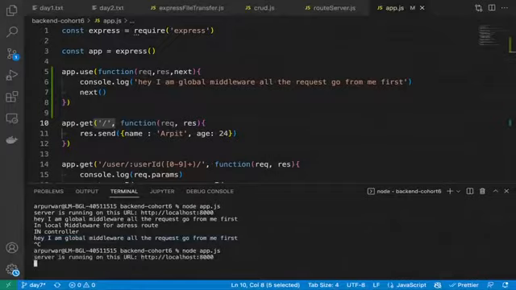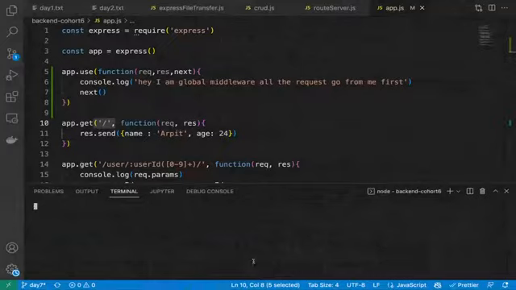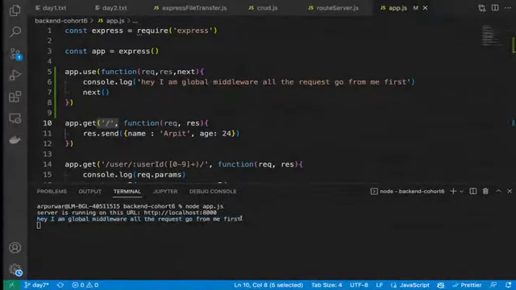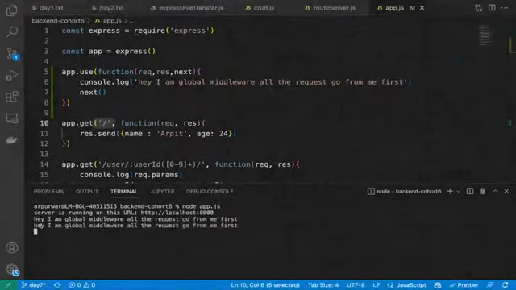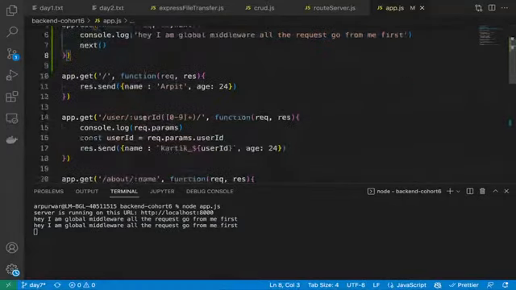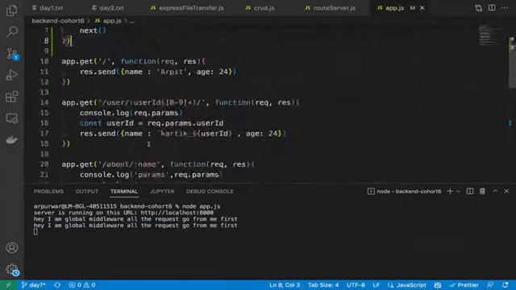Let me run the application again, guys. Now I have started the application again. Let me clear the logs. And now let me run it. Node app.js. And let's hit this API again. Yeah, you can see, hey, I am global middleware. All the requests go from me first. Correct? So let me refresh it again. It will again say, hey, I am global middleware. All the requests go from me first. So that's what I was trying to tell you. This is now the global middleware. Now everything will first go through this middleware, then go into any specific route. Now if you try any other route also, /user, let me try the /user also.